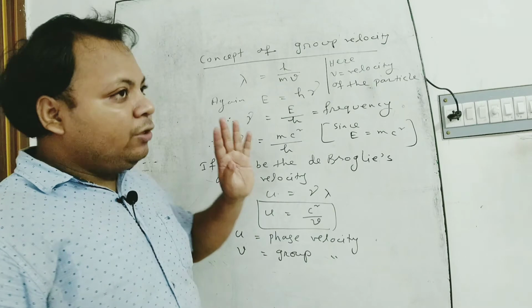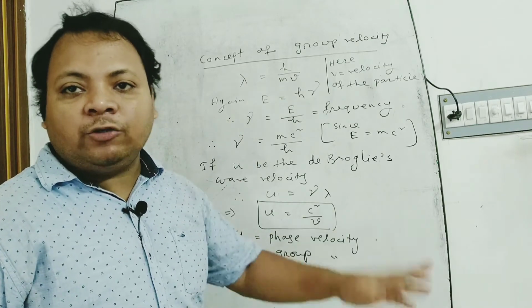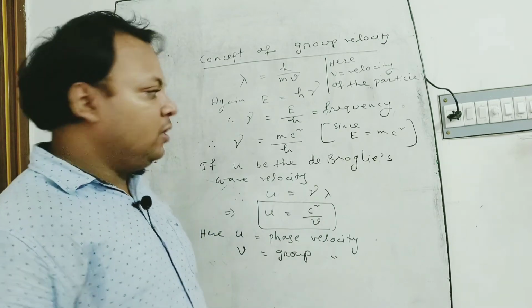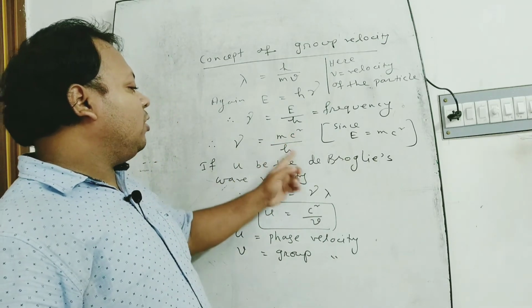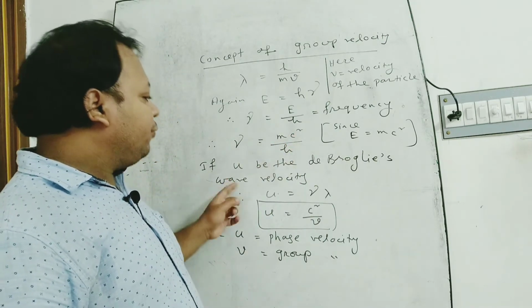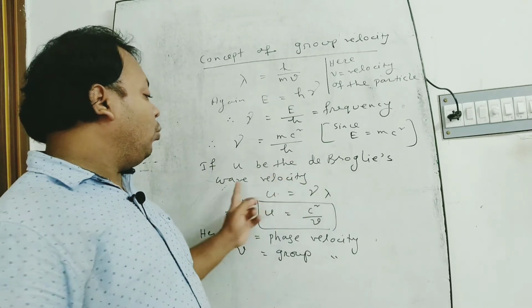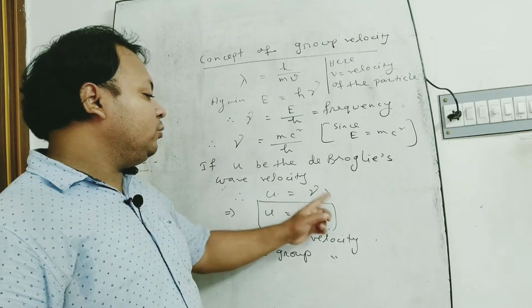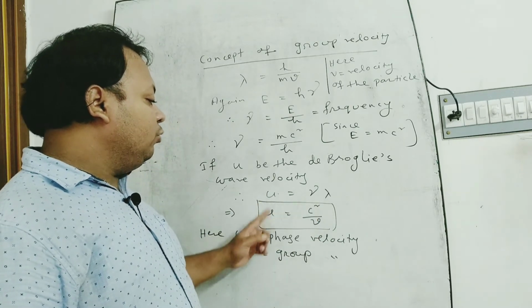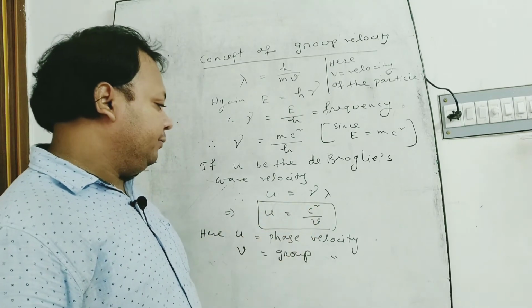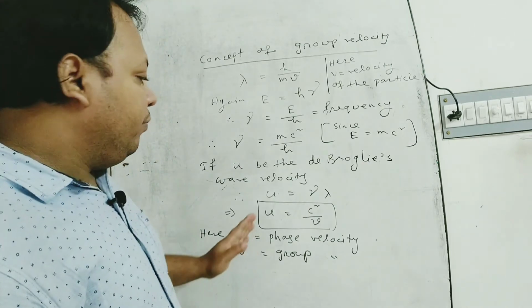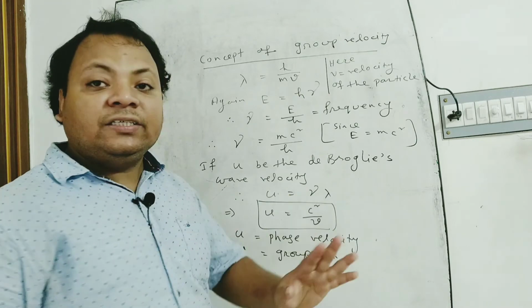And from Einstein's special theory of relativity, we know that E = mc². Therefore, ν = mc²/h. If u is the de Broglie wave velocity, then we can write u = νλ. Therefore, u = c²/v.